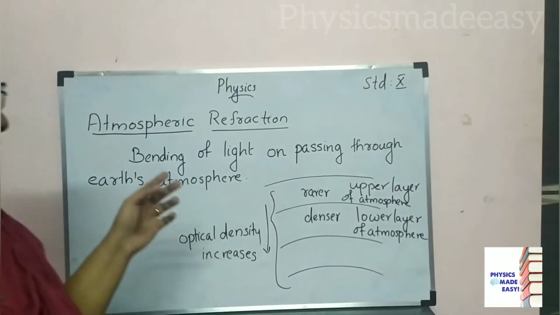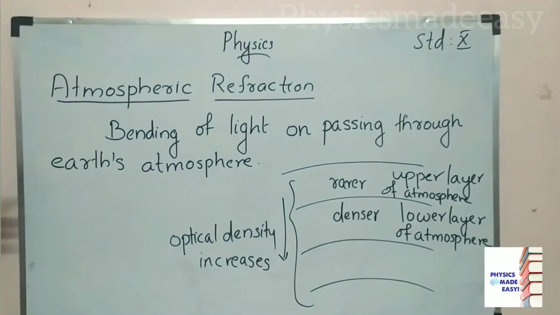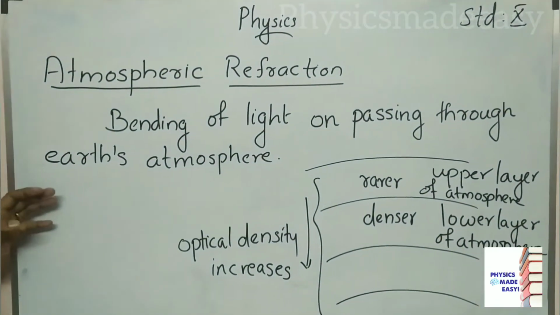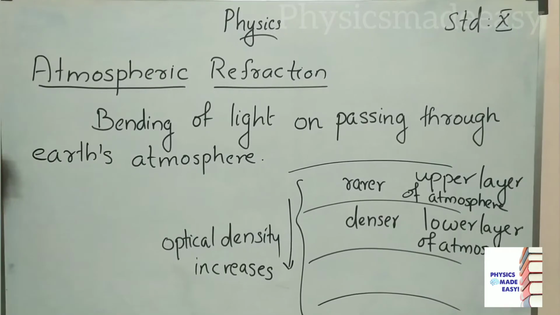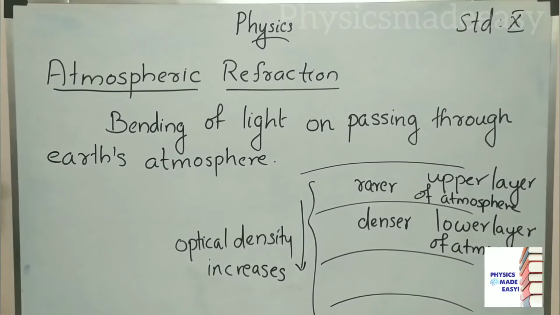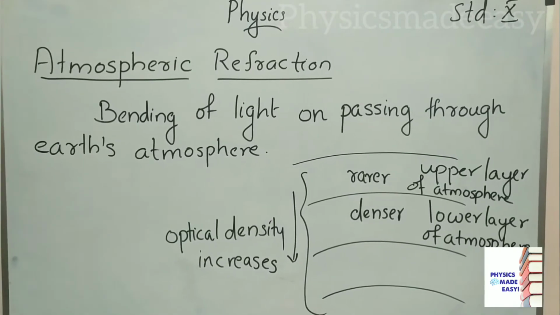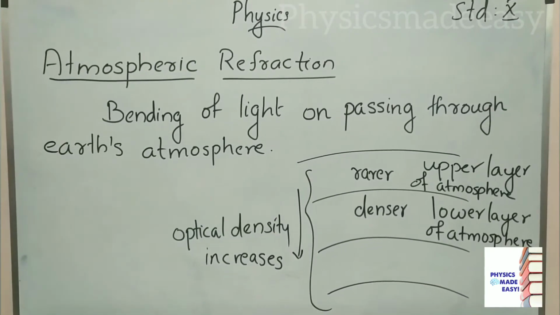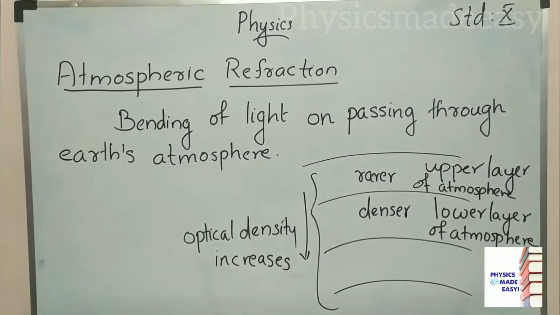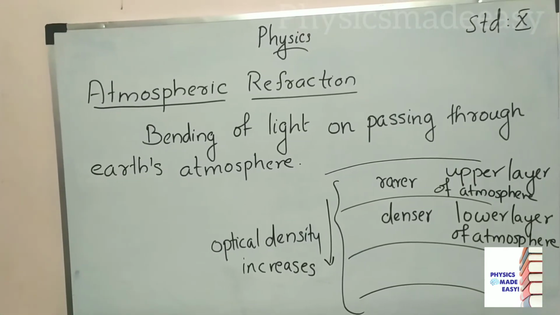Students, today we are going to discuss atmospheric refraction. Here you can see the bending of light on passing through Earth's atmosphere, that is known as atmospheric refraction. When we studied refraction, we discussed that in case of refraction we need two media. Light has to move from one medium to another medium.